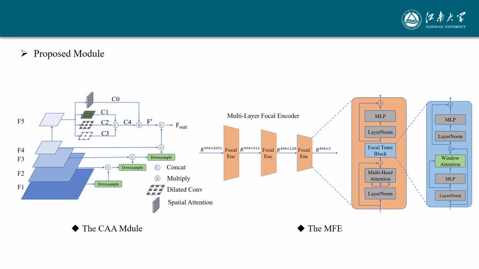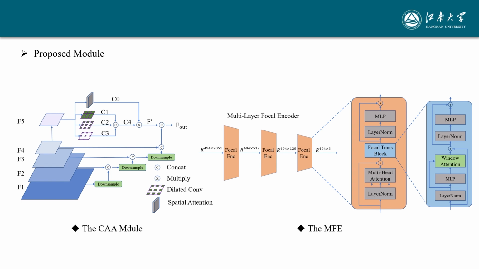And as shown in the right figure, the multi-layer focal encoder consists of 3 encoder blocks with the same number of tokens, including 49 grid feature tokens, 14 joint queries, and 431 vertex queries. When the input tokens are given and the contextual features are generated by the multi-head self-attention, we can improve the local interactions with the help of window attention.